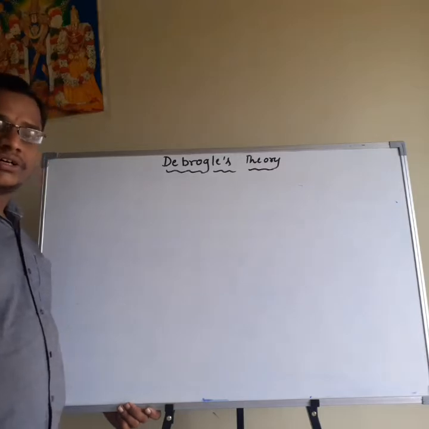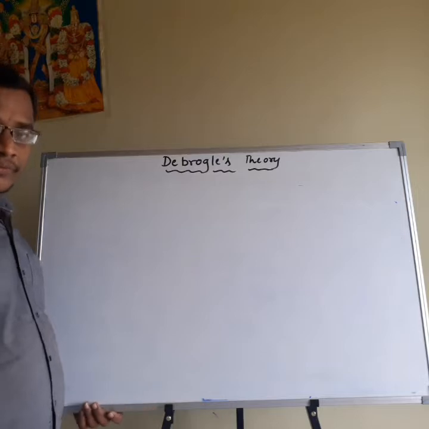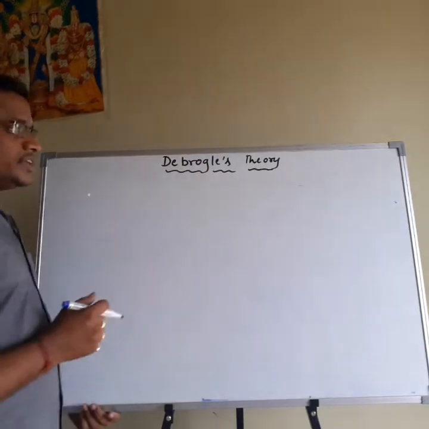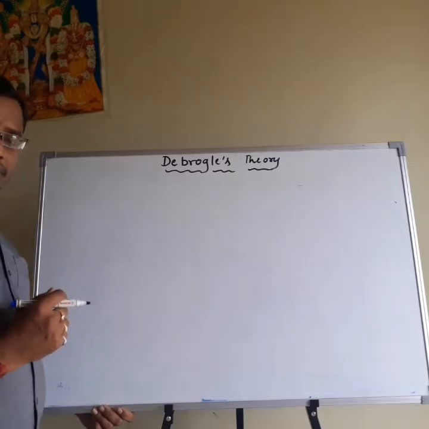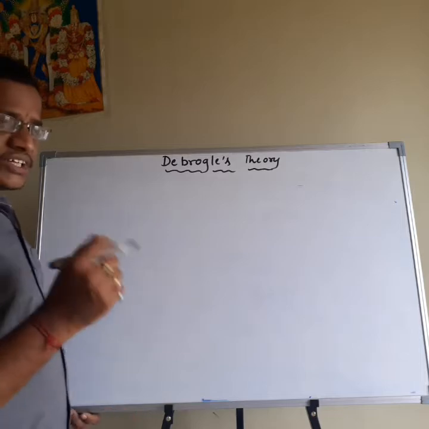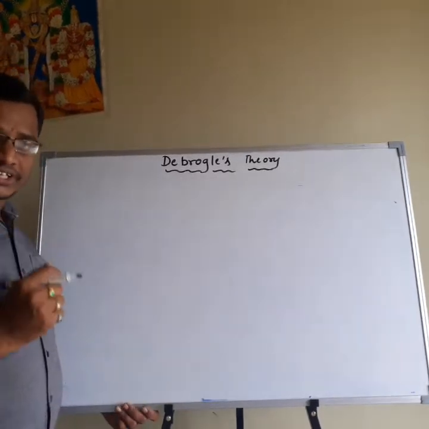Good morning, students. Last class we compared the merits and demerits of Bohr's atomic model. So today's class is de Broglie theory. Before going to de Broglie theory, first of all we have to know about the dual nature of light and also particles. Generally, light is electromagnetic radiation having a dual nature.